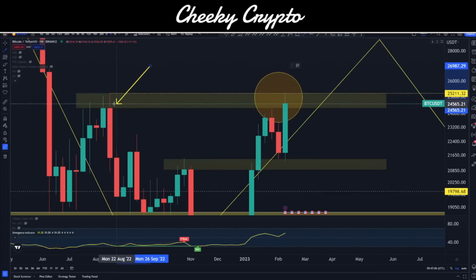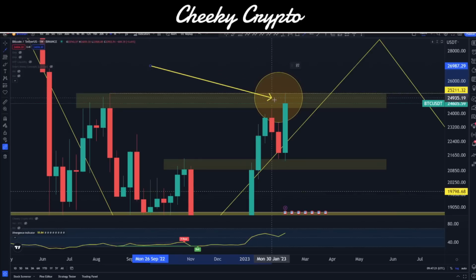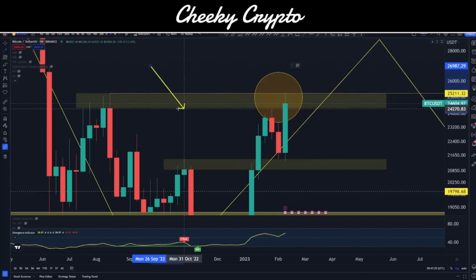Here, here, here, and here. So we can see that we had 1, 2, 3 wicks come into this yellow box area. We can see that we closed below this area as well. So this symbolizes to us that there's a huge amount of selling pressure occurring in this range. We can see that this is exactly where we are right now, and we also have one of those tail wicks just up here as well. So we are looking at trying to come out of this range.